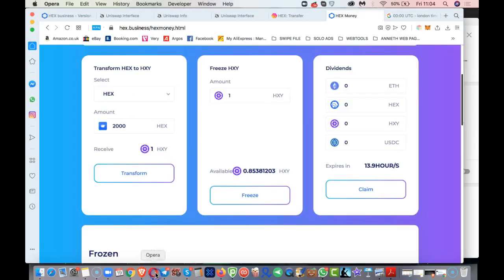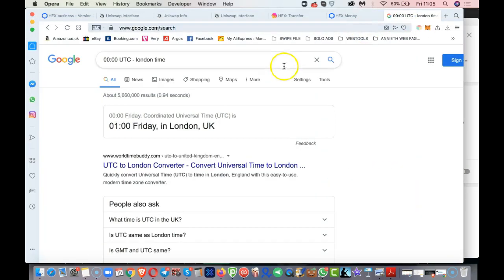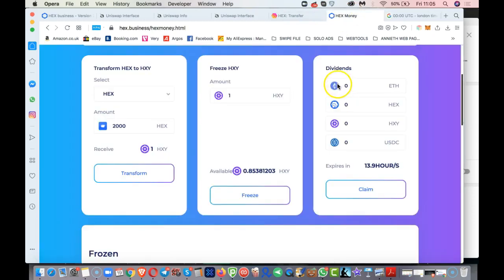But anyway, if we go back over here, I'm in London, so UTC in London time is about 1 a.m. What I normally do is claim in the mornings when I get up, which is about 7 or 8 a.m. I think you have to make your claims daily. Okay, so I've already done the claim here. I was trying to do it live before in another video, but it was a mess.